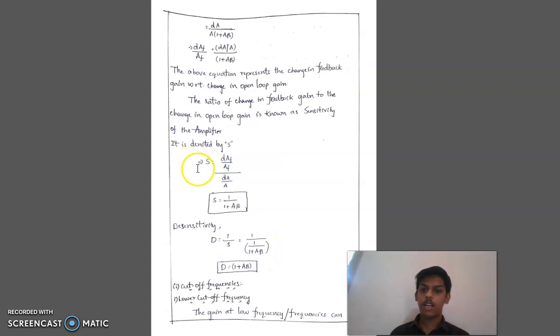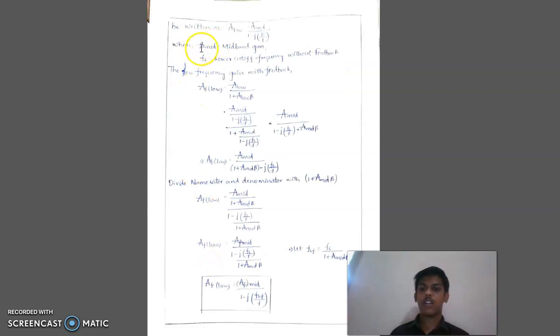Now let me deal with the second property, cutoff frequencies. Lower cutoff frequency. The lower cutoff frequency is given as A low is equal to A mid by 1 minus j into FL by F, where A mid is the mid band gain, and FL is the lower cutoff frequency without feedback. The low frequency gain with feedback is given as AF low is equal to A low by 1 plus A low into beta. We substitute A low is equal to A mid by 1 minus j into FL by F.